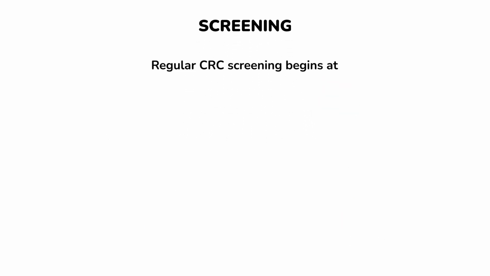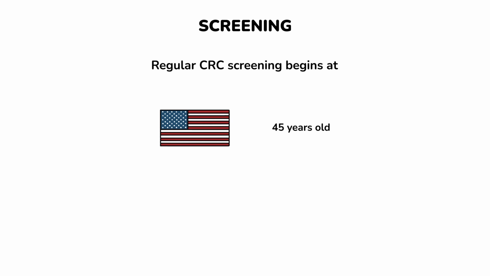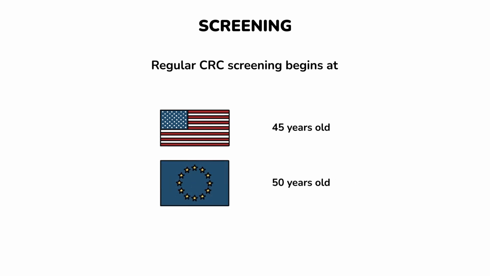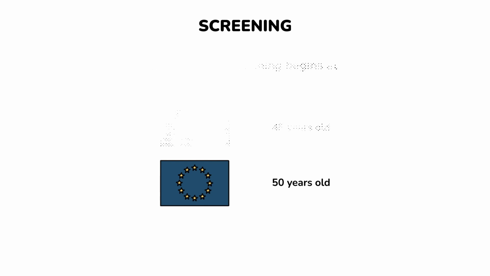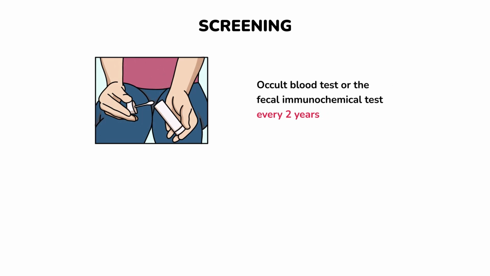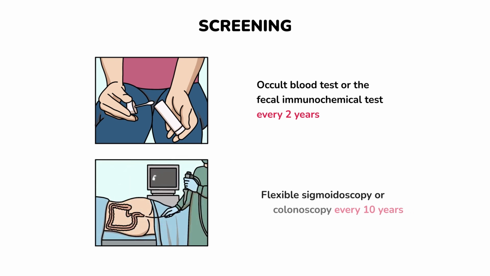Screening. Regular CRC screening begins at 45 years old in the US and 50 in Europe. Screening tests can detect asymptomatic precancerous polyps so that they can be removed before turning into cancer. CRC screening methods include a occult blood test or the fecal immunochemical test every 2 years to identify if there is silent bleeding from a damaged intestinal polyp, flexible sigmoidoscopy or colonoscopy every 10 years.